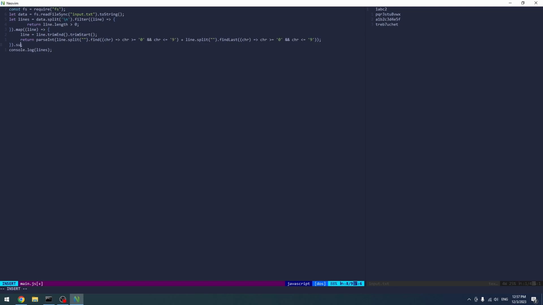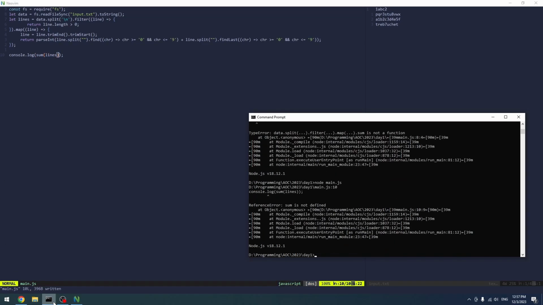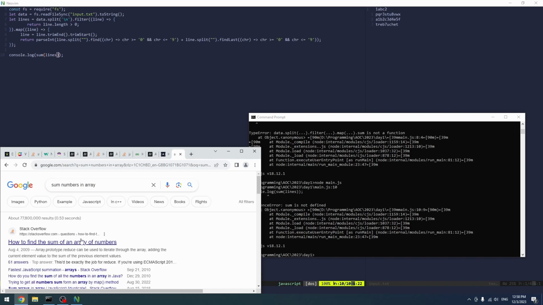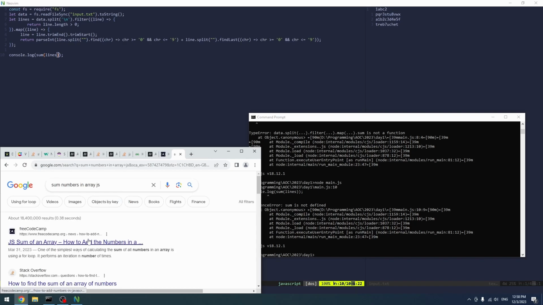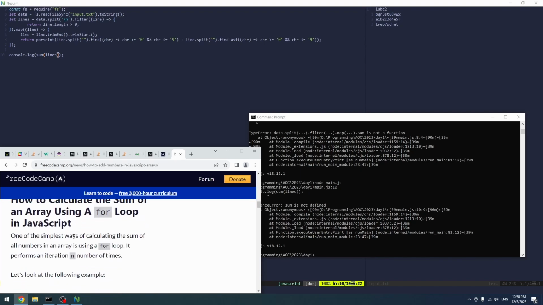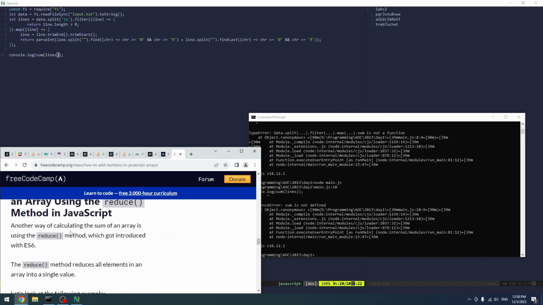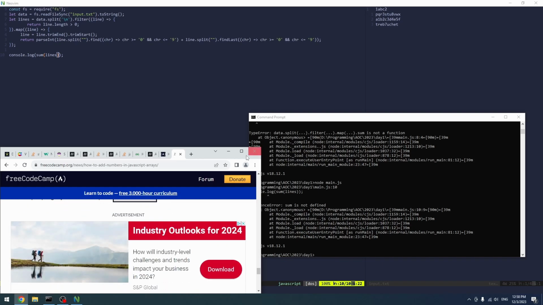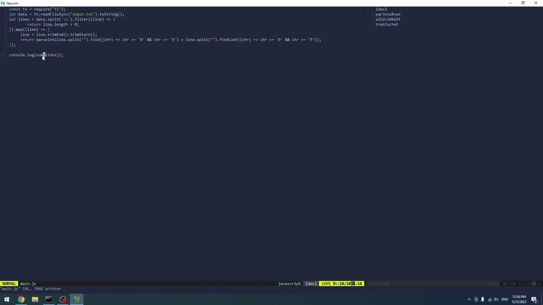And we just dot sum. Or is there no sum method? Maybe I need to do sum on this. Lines. Now we can just do sum lines. Alright. Sum numbers in array. I mean, I can write it myself, but I think there's a better way. For each, there's, okay, that's kind of stupid, but whatever.